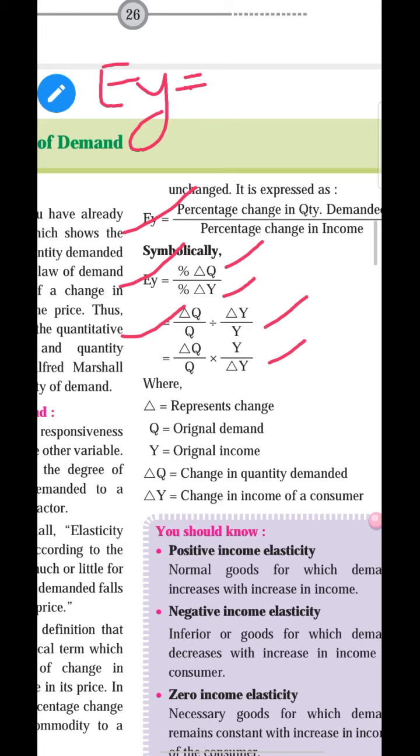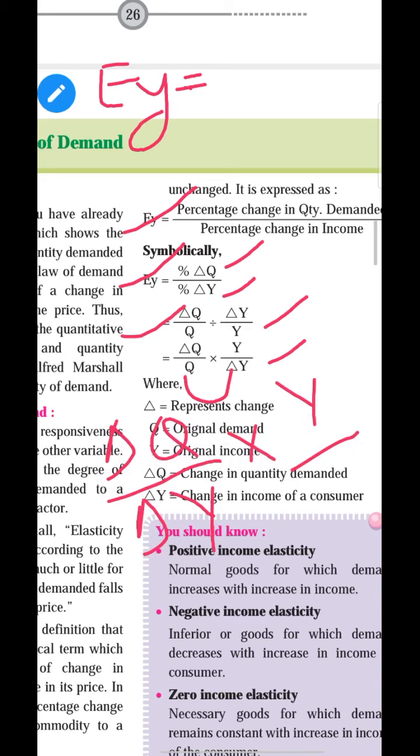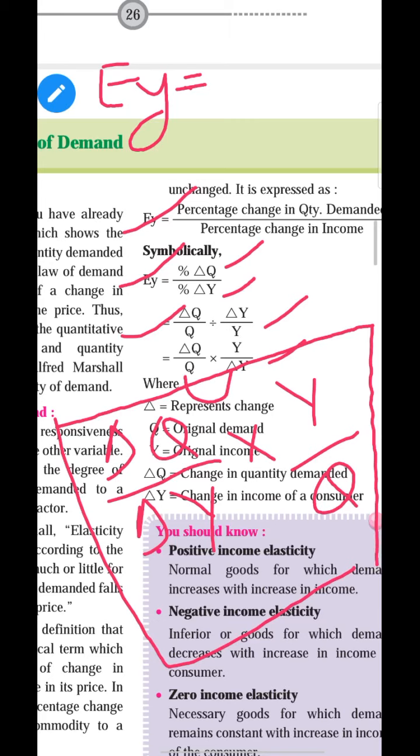You just bring this Y this side, so your equation becomes delta Q upon delta Y into Y upon Q. So this is the last step of the income elasticity of demand equation.